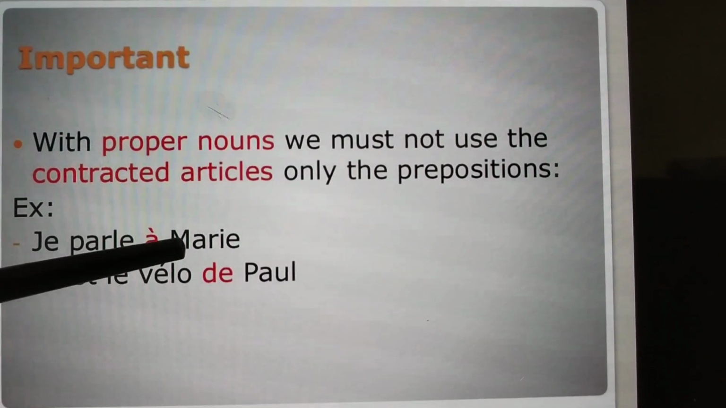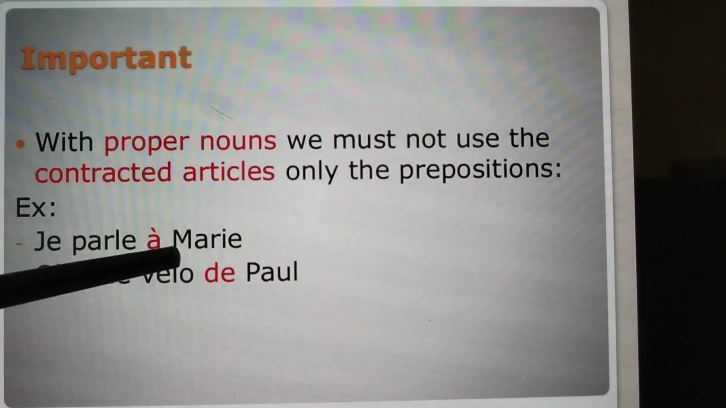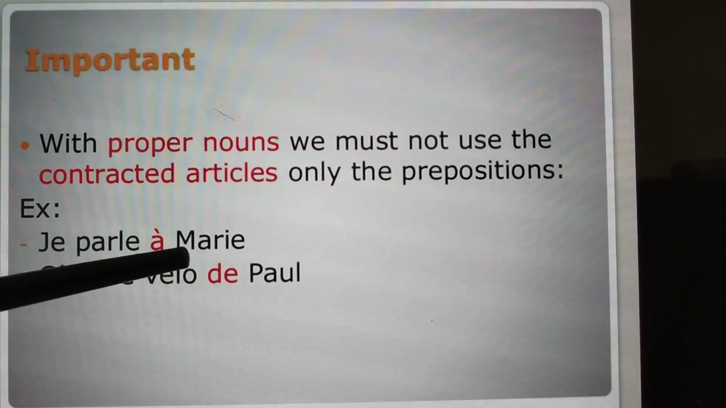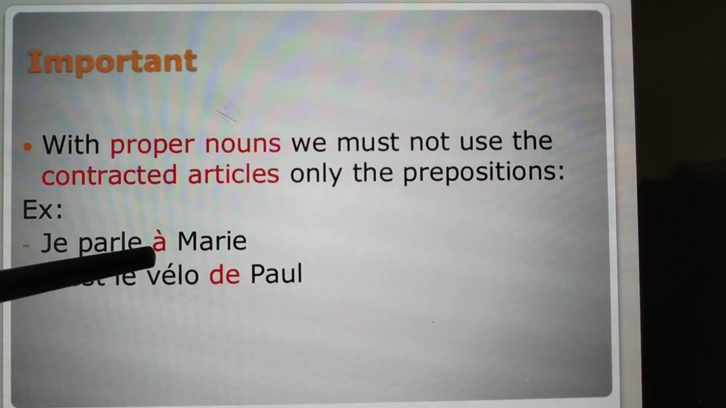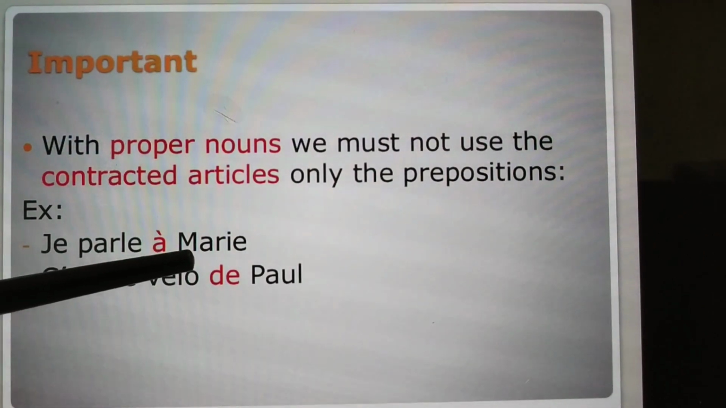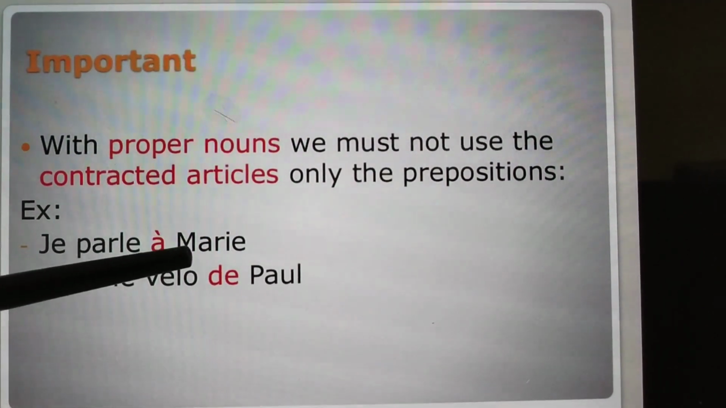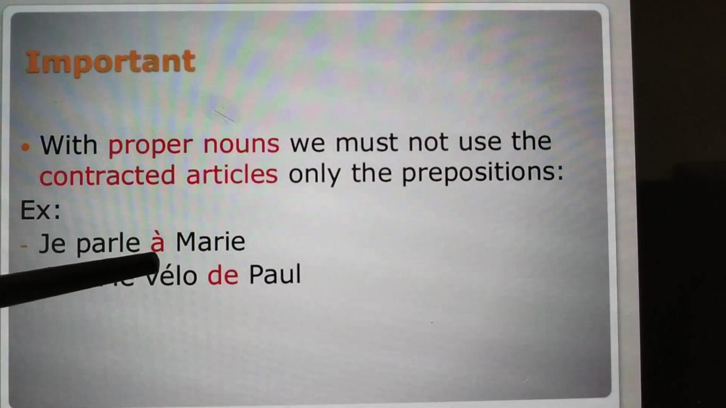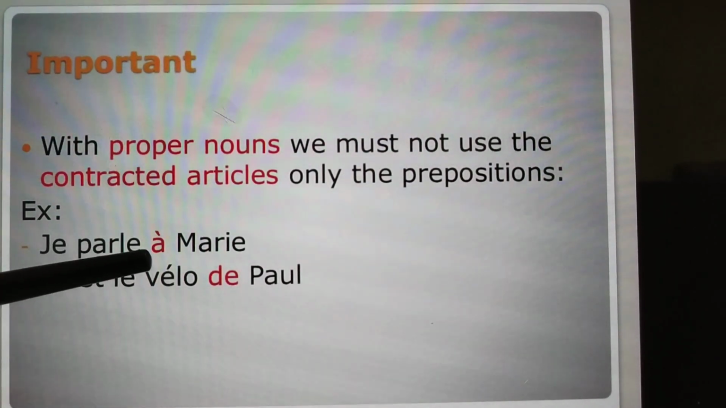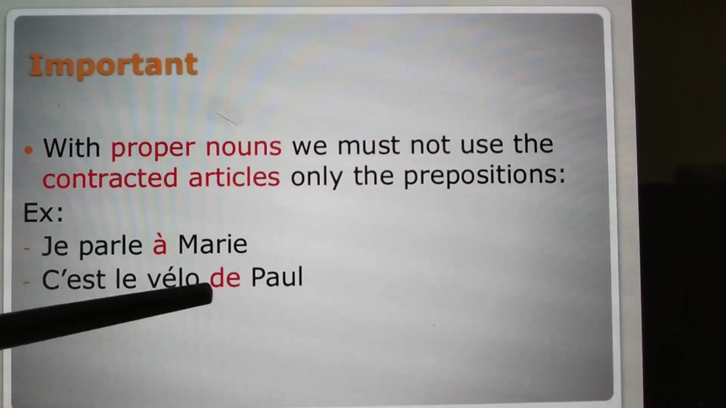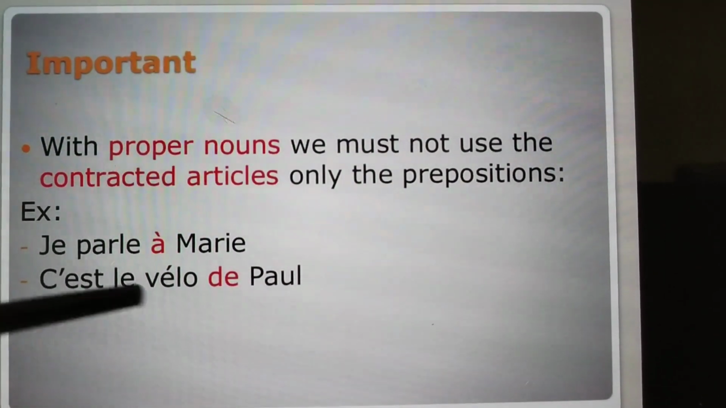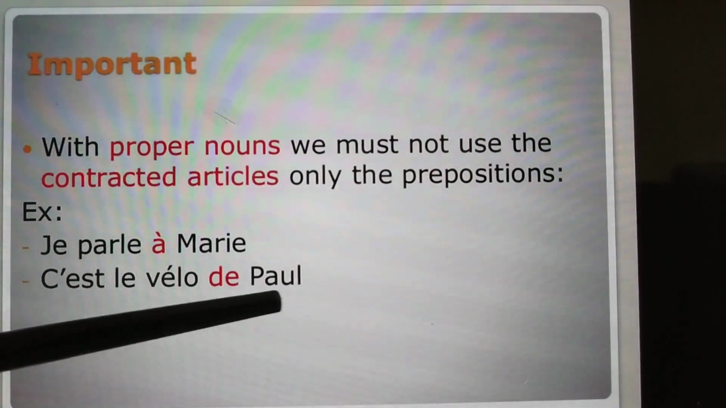Now Marie is a proper noun, the name of a female. We don't see whether it is feminine or masculine, we just see that it is a proper noun. I speak to Marie. So for "to" we have our preposition and we just put à. Over here Paul is a proper noun. This is the cycle of Paul.